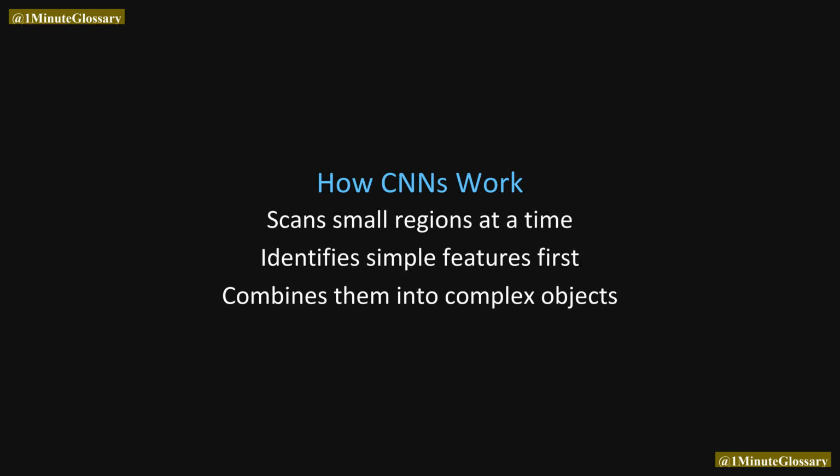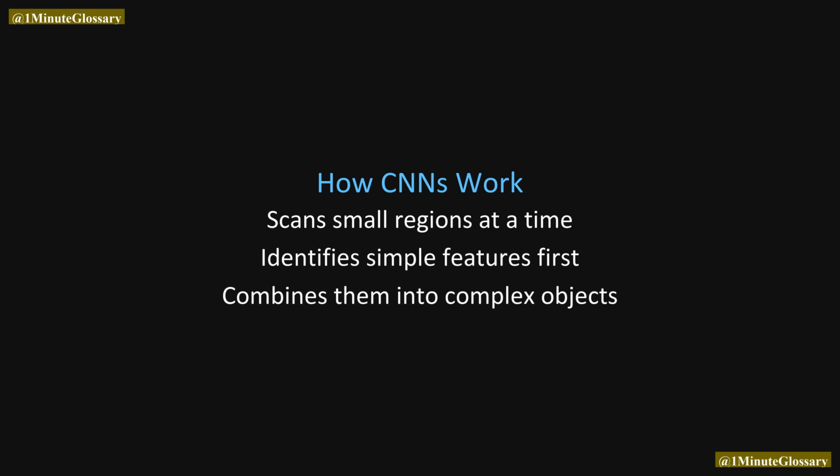Think of CNNs as a visual recognition system that mimics how your brain processes images. Instead of looking at every pixel individually, it scans small regions at a time, identifying simple features like edges first, then combining them to recognize more complex objects.